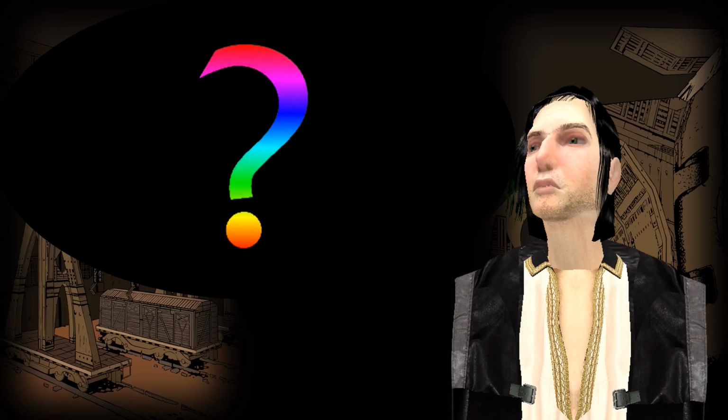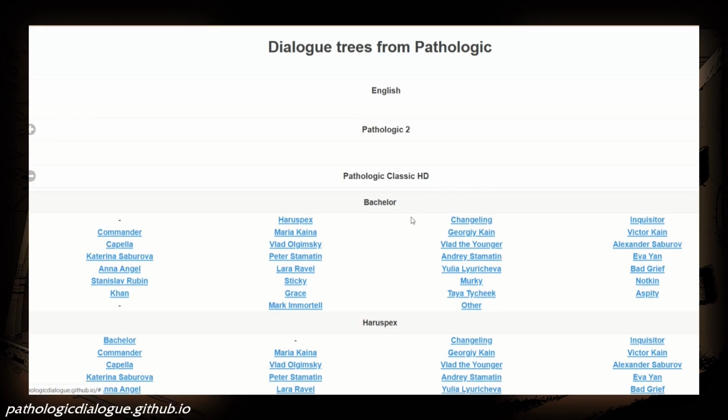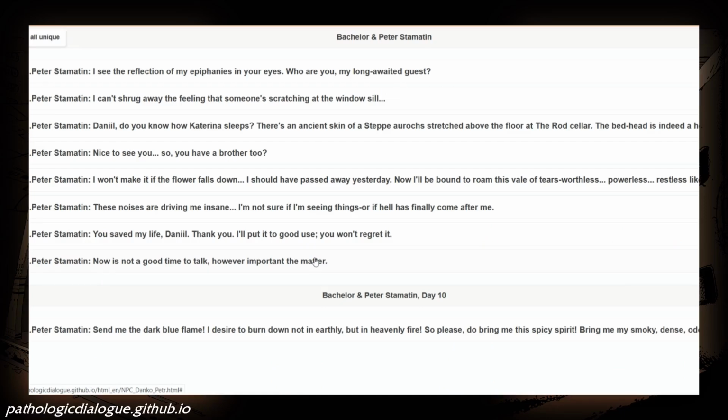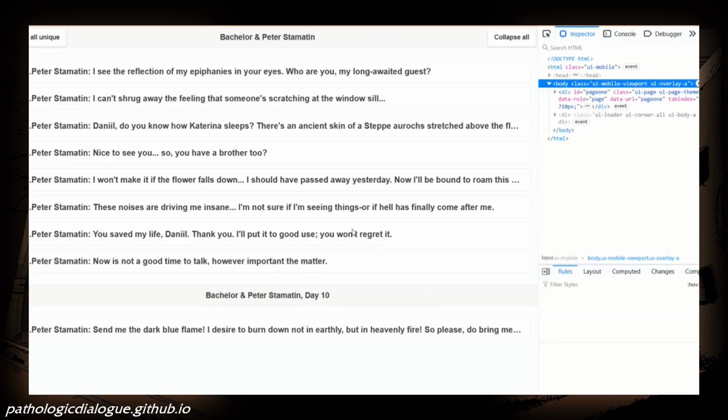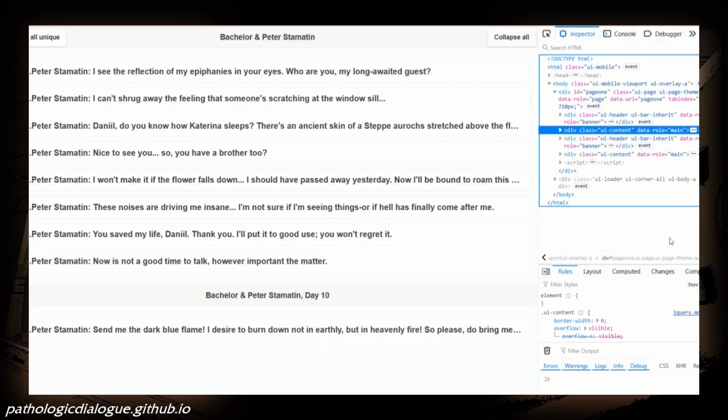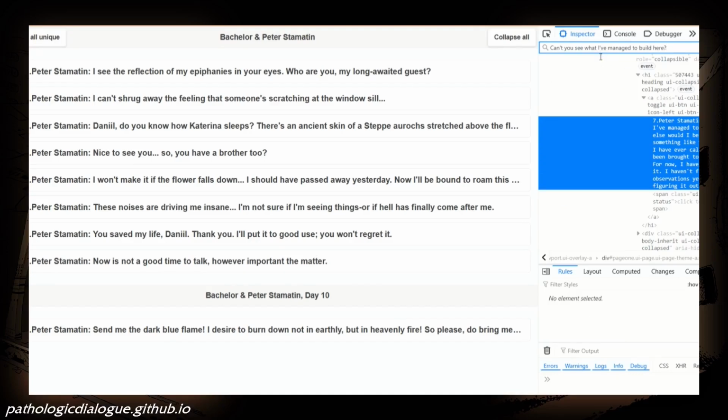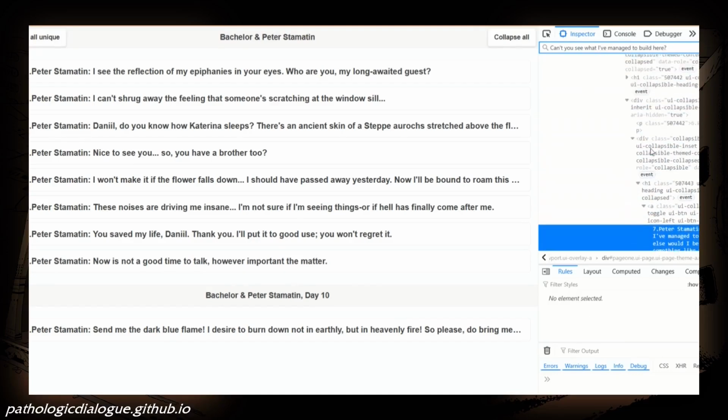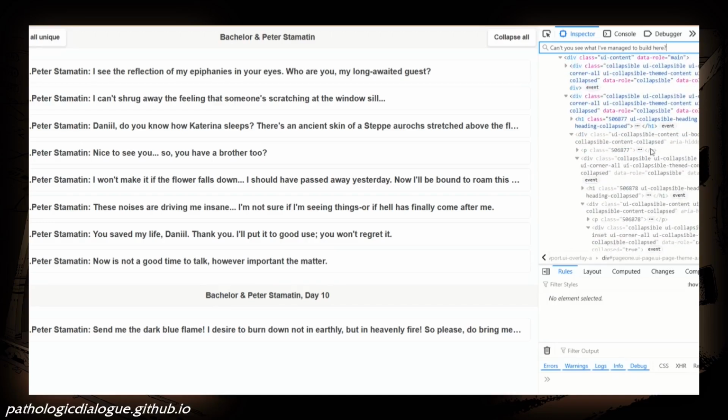But when does this line appear in-game, and under what conditions? I found it easiest to track it down to the conversation level using the Pathologic Dialogue GitHub page. This website displays all dialogue trees, as generated from the underlying scripts, in interactive, collapsible menus. Because the options are generated out of code, Pathologic Dialogue doesn't miss anything that can appear in-game. And because of the numerous collapsible menus, my hack for finding the actual line location was to open the page source code in my browser and Ctrl F for that one specific line.